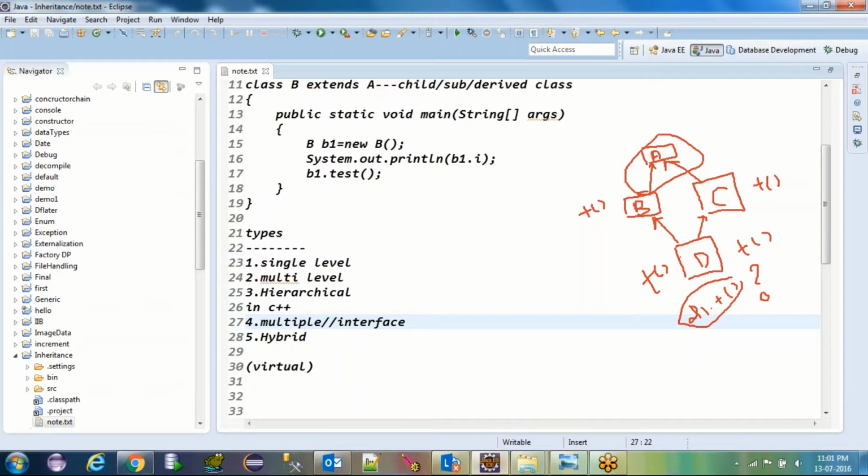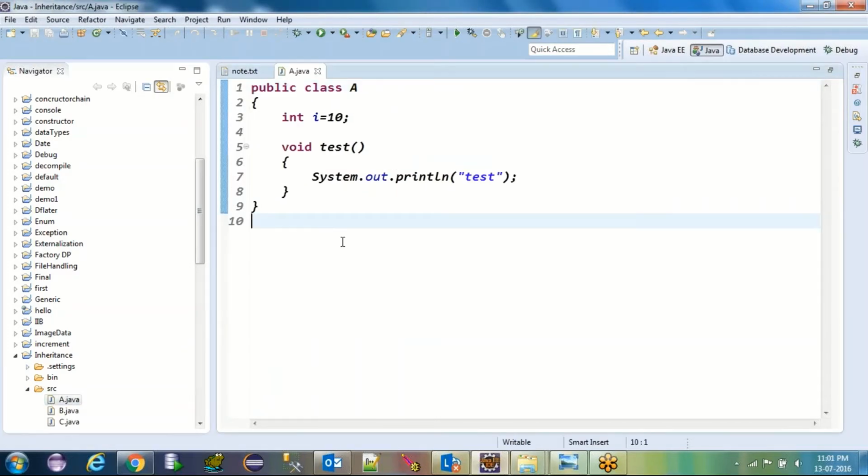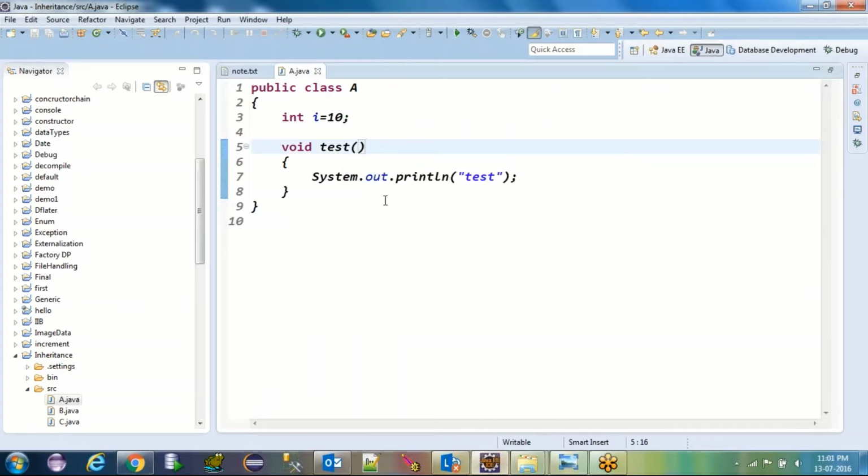So you are clear with the inheritance concept as well as the types of inheritance. Any doubt? No, so far no. Now open the same program; we will see the coding perspective. I have created a.java, where you can see two non-static members: int i equal to 10 and a void test method. As you can see, compilation is successful. There is no compile-time error, and if you run this program you will get a simple message that there is no main method, so you can't run this program.